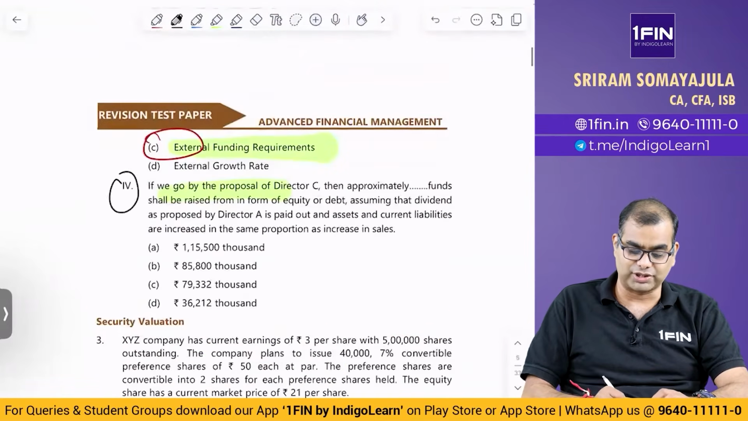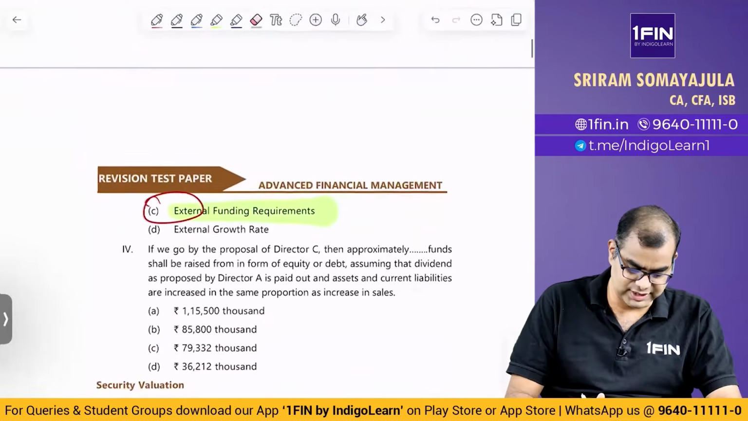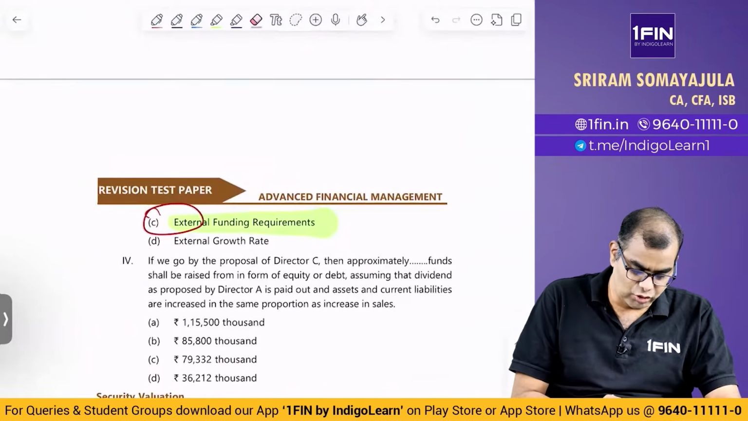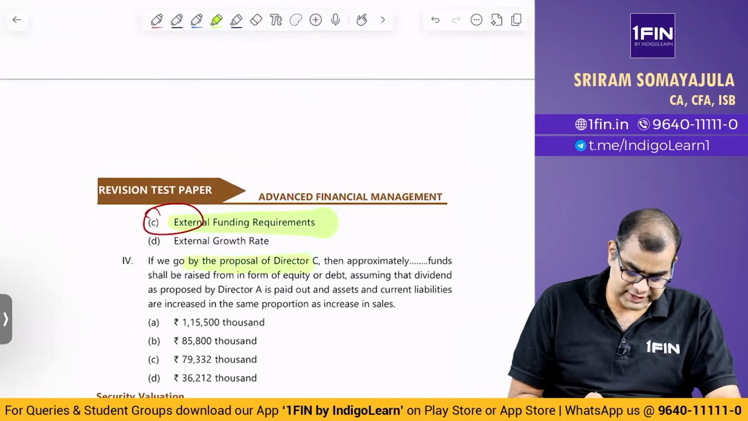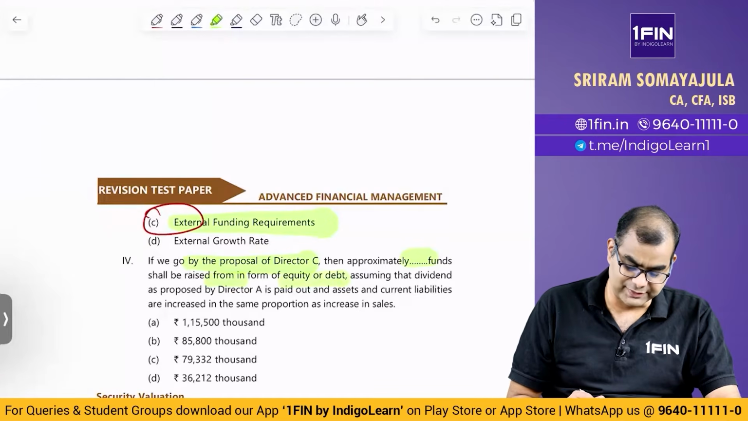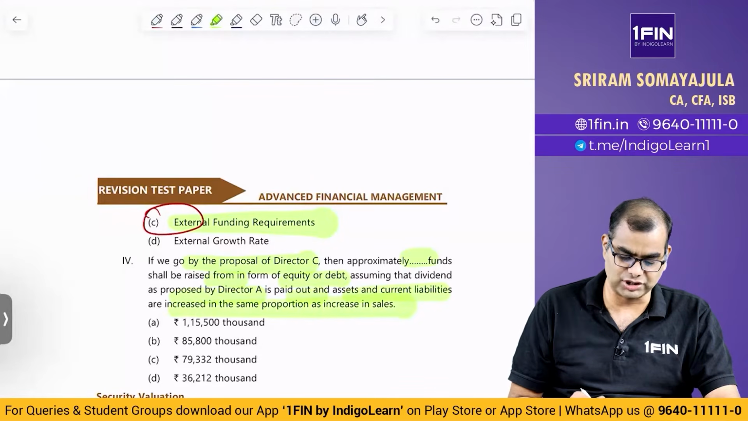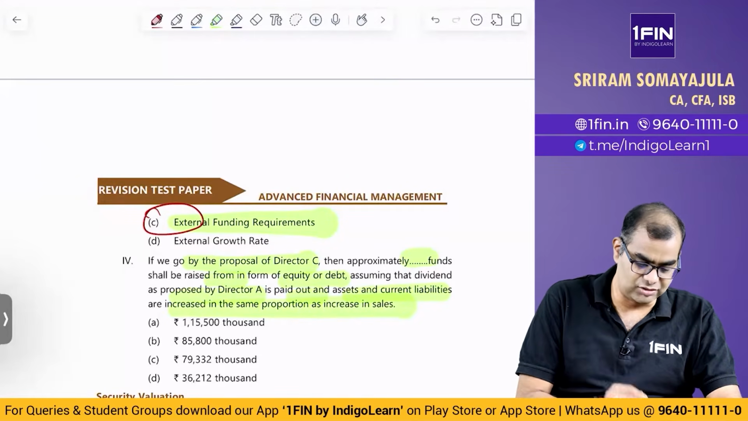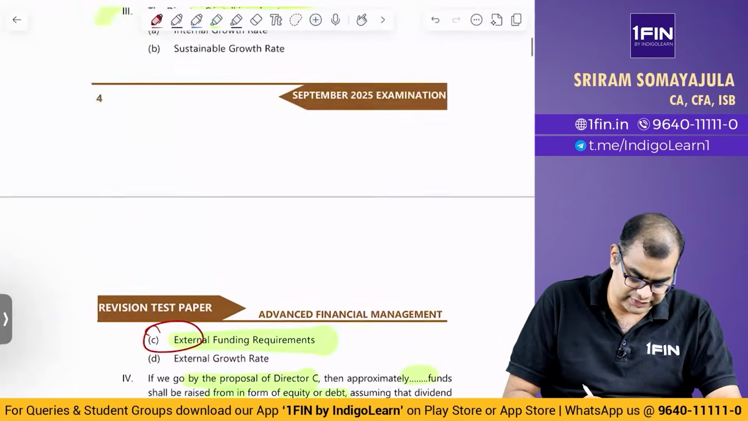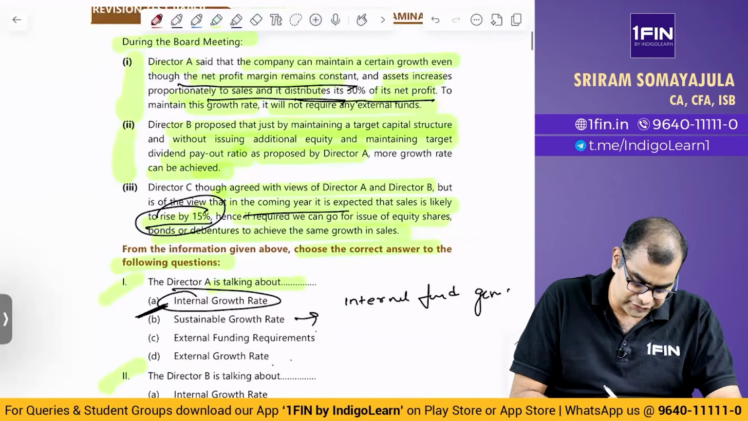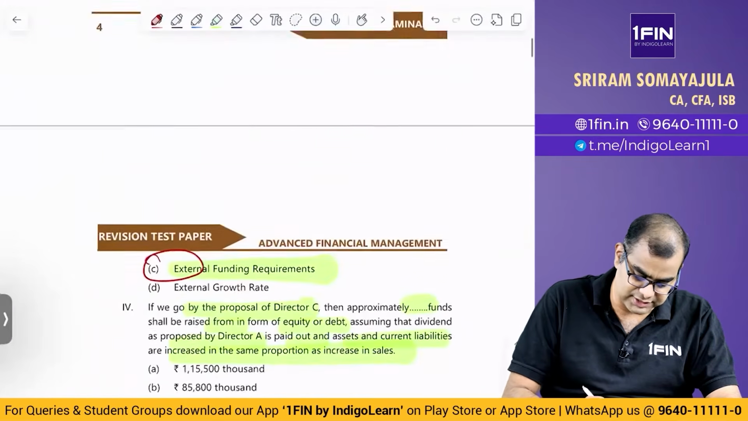Now come to the 4th question. Question number 4, now this is an interesting one. If we go by the proposal of Director C, then approximately dash funds shall be raised in form of equity or debt, assuming that dividend as proposed by the Director A is paid out and assets and current liabilities are increased in the same proportion as increase in sales. So, first, what is the increase in sales? I think we read somewhere some 15% or something. Sales is 15% and payout ratio is 30%.